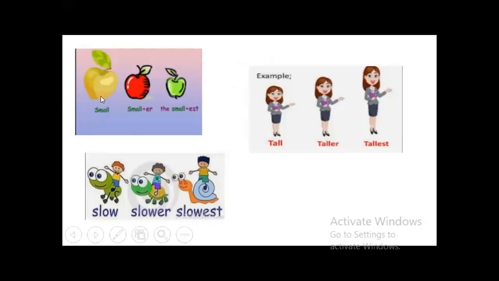Look at this. There are 3 apples according to size: small, smaller, smallest. Look at this: tall, taller, tallest. There are 3 girls in order: tall, taller, tallest. Slow, slower, slowest.